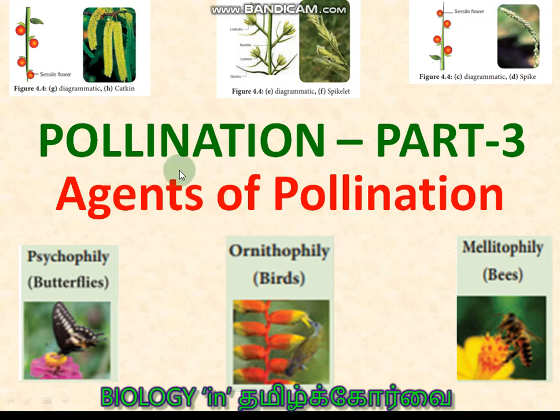In this video, I am going to present the concept agents of pollination. It is coming under the pollination part 3. Part 1 and part 2 we already published, and this is the part 3. The contents of this video: we are giving a broad classification of agents of pollination, and we are discussing the adaptations of Anemophilous flowers and also Anemophilous plants. At the end, we are discussing the adaptation developed by the maize plant in particular.